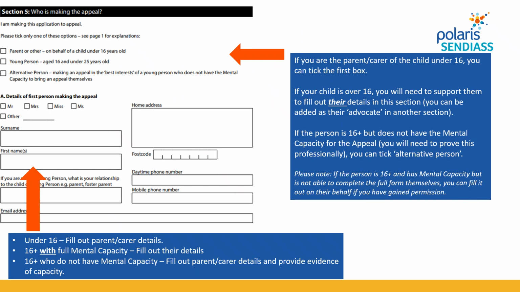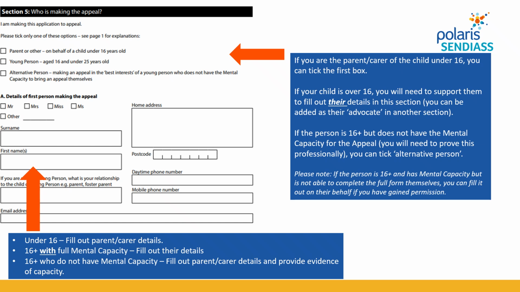Section 5 asks who is making the appeal. So if the child is under 16, then it's the first box, it's the parent or another person on behalf of the child. If the young person is making the appeal on their own behalf and they're aged between 16 and 25, they tick the second box. And if an alternative person is making the appeal on the best interest of a young person over 16 who doesn't have mental capacity to bring the appeal themselves, then you tick the third box.